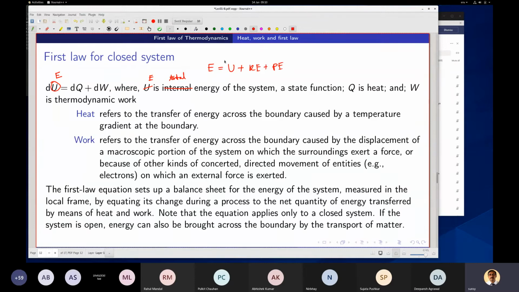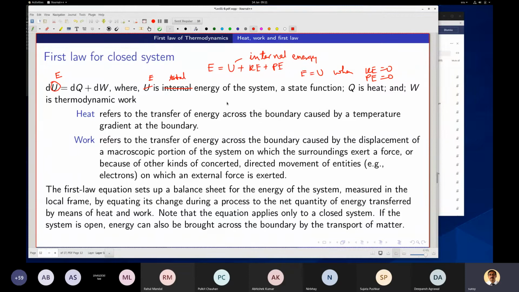That is why I want to be more general. When kinetic energy and potential energy are 0, then E is equal to U. So this is more simplified.